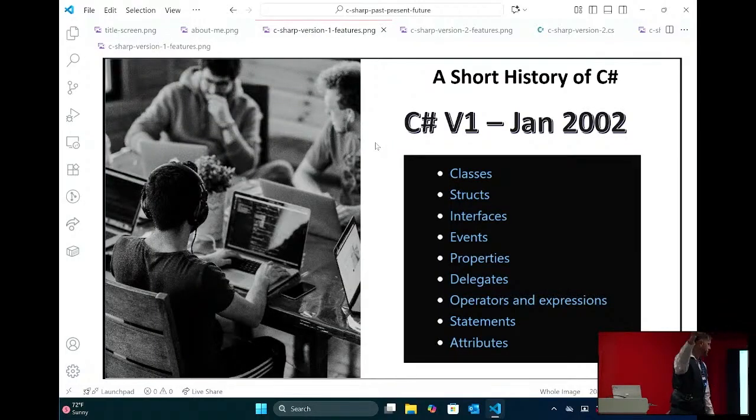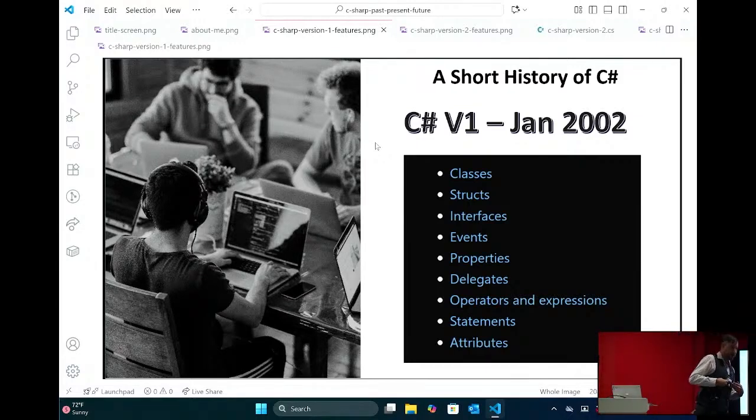All right, so a short history of C#. It was January 2002, and Microsoft needed a simple, modern, object-oriented language to compete with Java, right? Java had been released. It took the world by storm. Microsoft saw the future. They're eating our shorts. We've got to do something. They came up with C#, and C# was very bare bones. It was classes, structs, interfaces, events, properties, delegates, operators and expressions, statements and attributes, right? All those things that you need to have a modern object-oriented language.